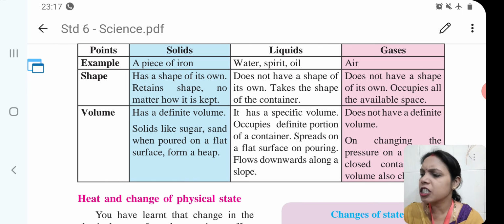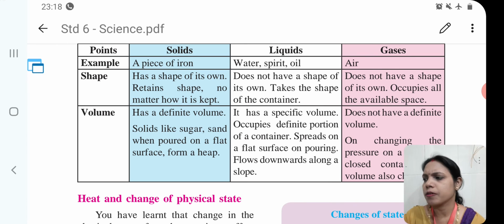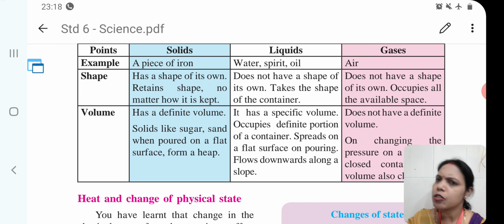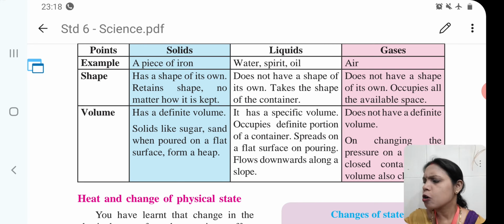The volume and shape will be the same for all liquids, as you will observe. The next one is gaseous. Here we will take the example of air. Air doesn't have a shape of its own, occupies all the available space, and doesn't have a definite volume.